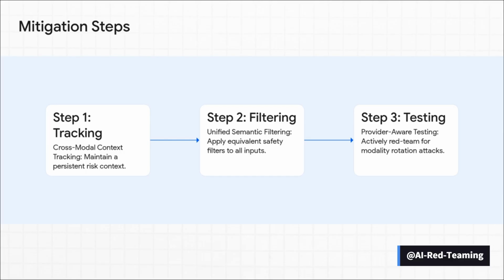Second, unified semantic filtering. This just means the same strict safety rules have to apply to everything, text, audio, and images, no loopholes. And finally, provider-aware testing. AI companies need to be actively trying to break their own systems with these kinds of attacks. It's called red teaming, so they can find these weak spots and fix them.